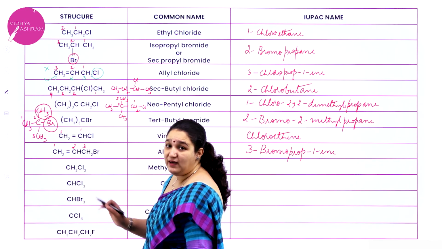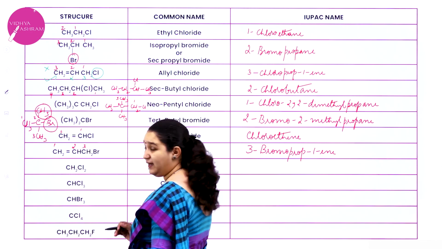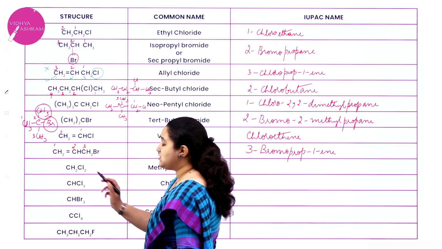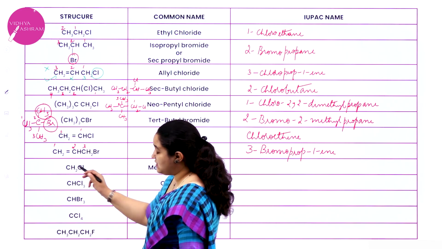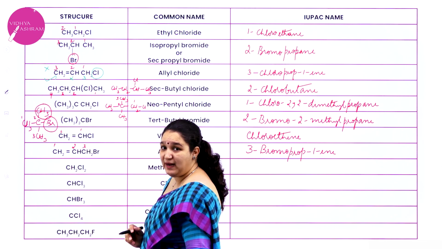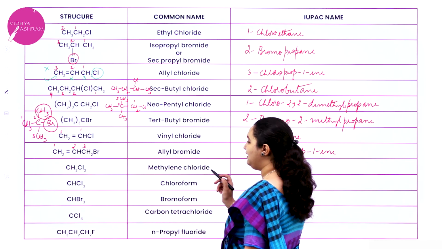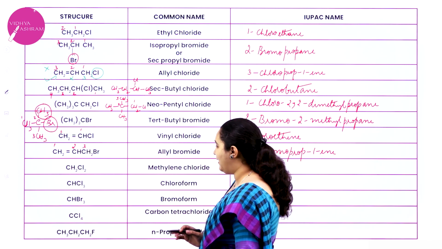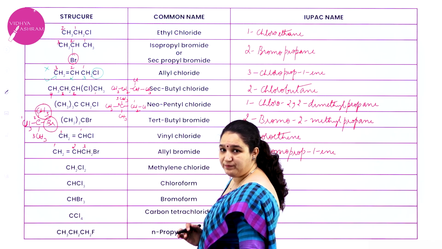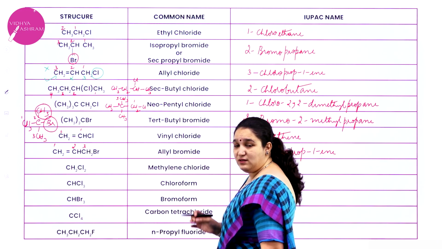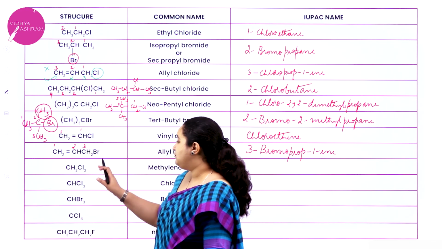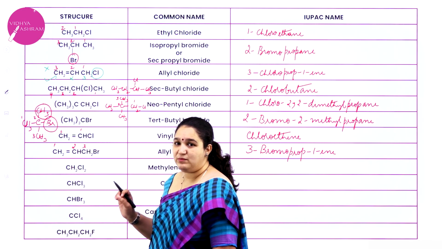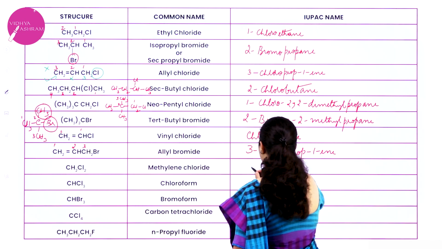Okay. Next one, if you see, for same carbon atom, 2 halogen atom is attached and we have only 1 carbon atom as well. Correct? Yes. Now in this particular compound, CH2Cl2, 2 chlorine atom is attached to the same carbon atom and you have only 1 carbon atom. So what is the common name? Methylene chloride. CH2 group is methylene group and you have a chloride group. So it becomes methylene chloride. Okay. But how will I write the IUPAC name? I have 2 chlorine atom which is replaced in methane. So it will become dichloromethane. What is it?